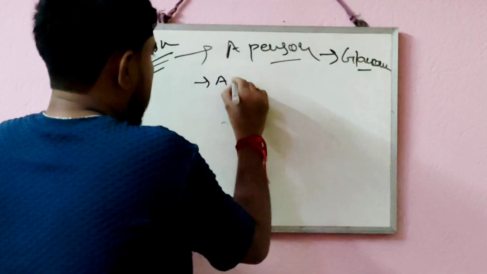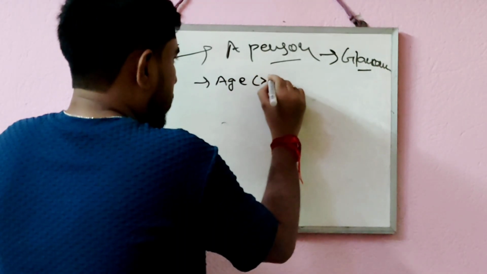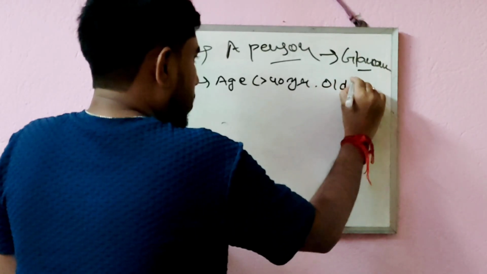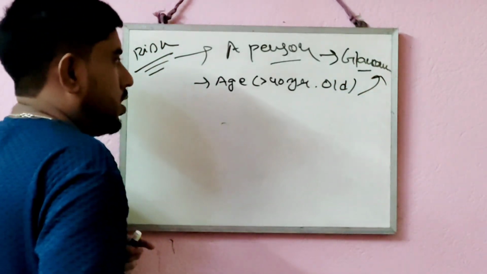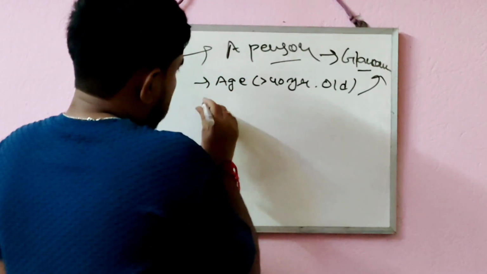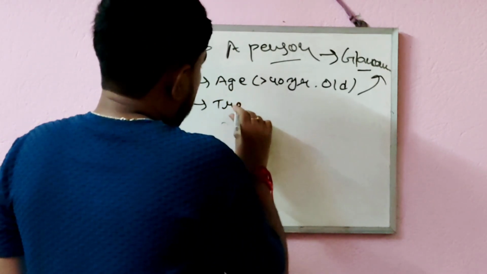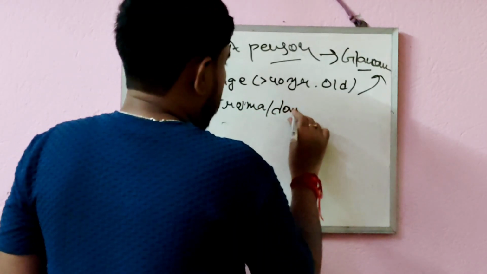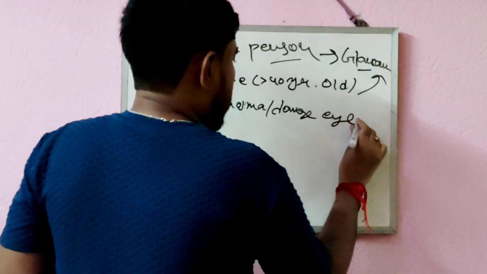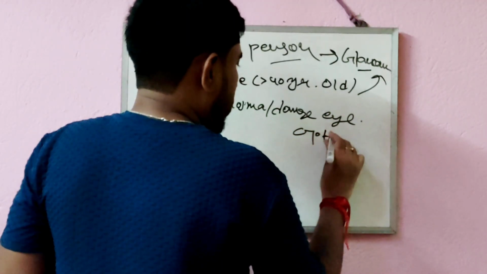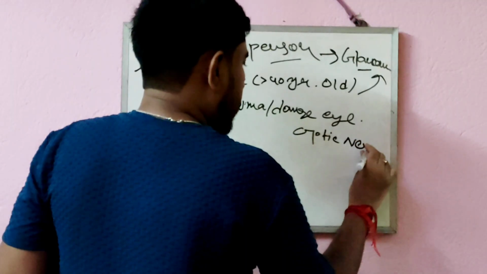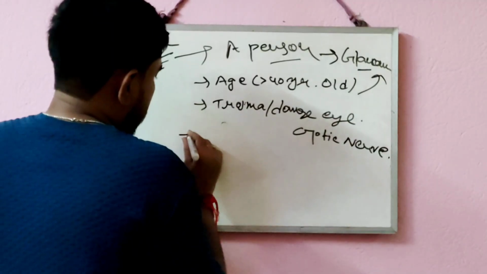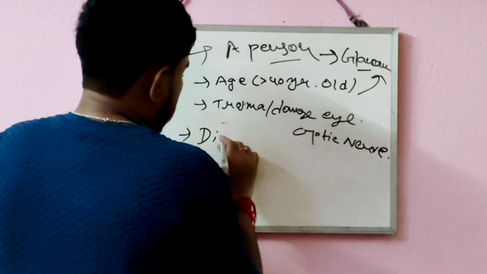So what are the risk factors that I am going to discuss now? First is age. I have already told you, people less than 10 years old or especially more than 40 years old are generally easily affected by glaucoma. Then trauma or damage in the eye during surgery, or in any case, or sometimes due to damage in the optic nerve, that person can easily get affected by glaucoma.